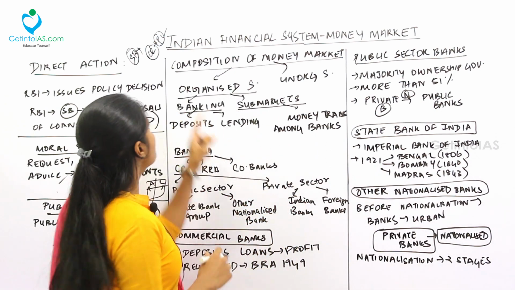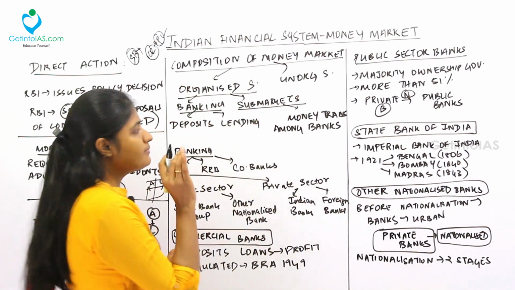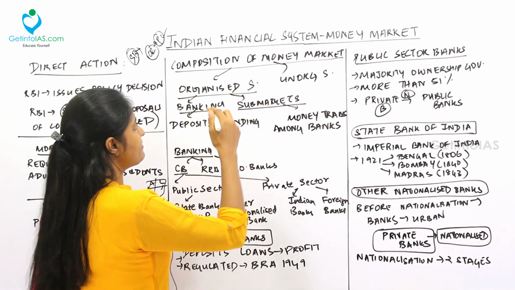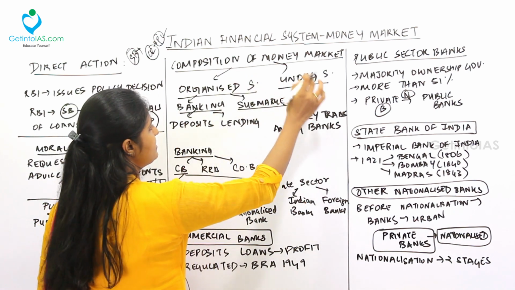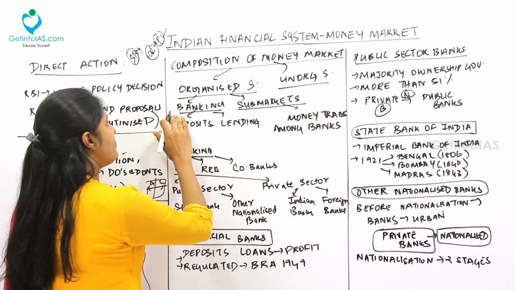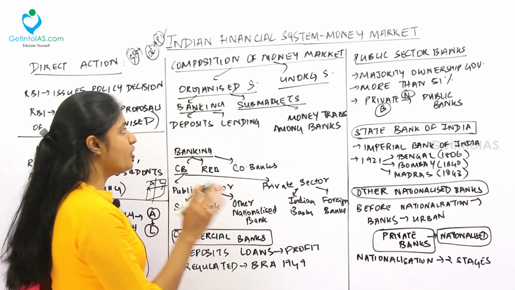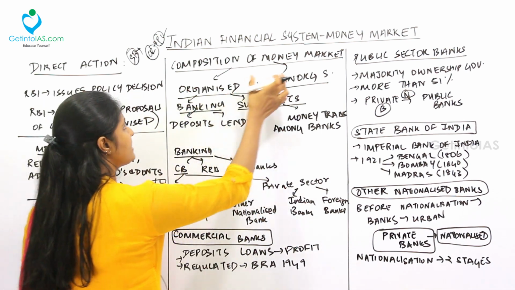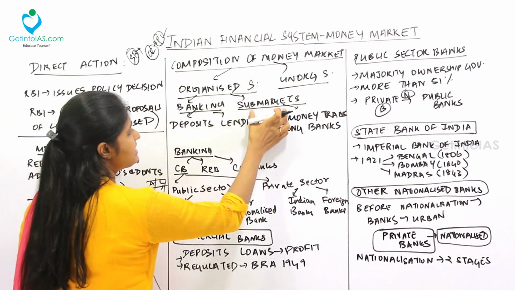Next, moving to the composition of money market. The money market comprises two subheadings. One is the organized sector, another one is the unorganized sector. Under the organized sector, you have the banking and submarkets. Very important. Look at this. Under the organized sector in the money market, you have the banking and submarket.